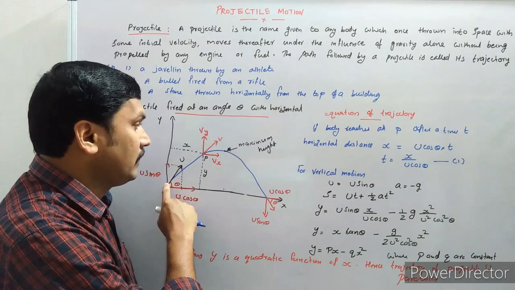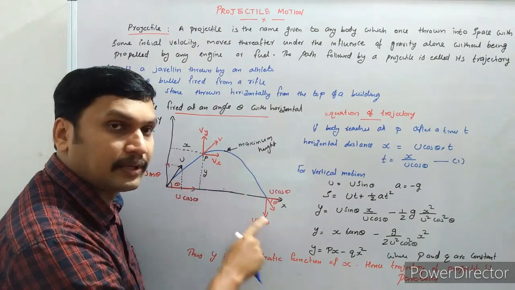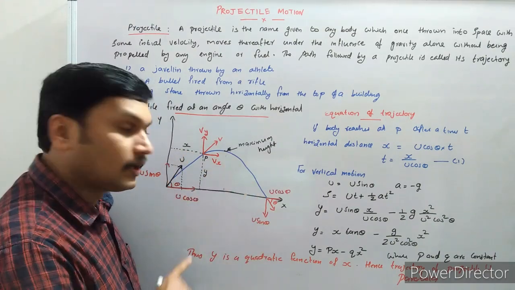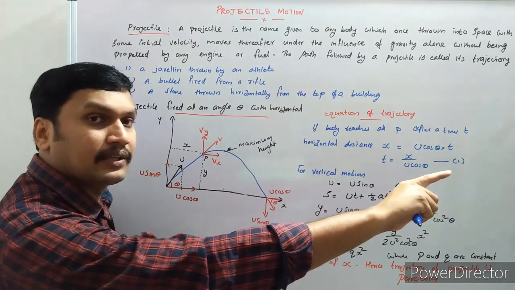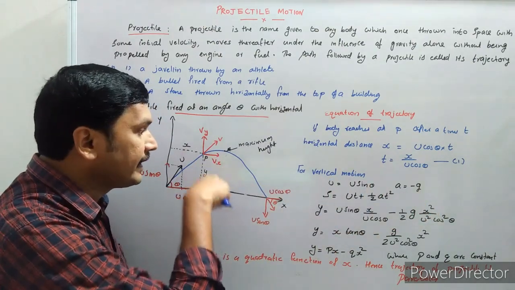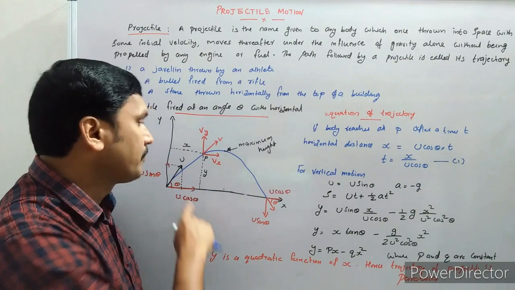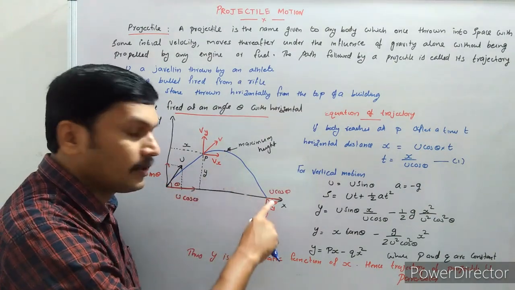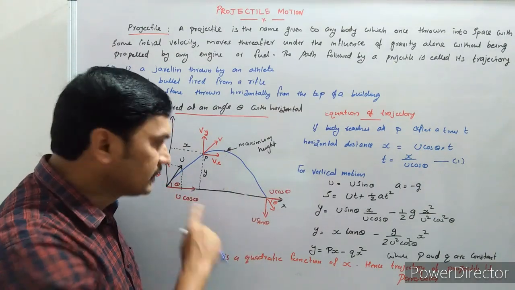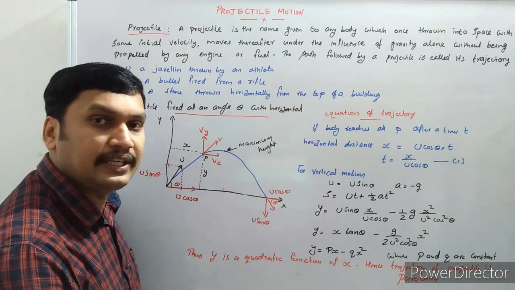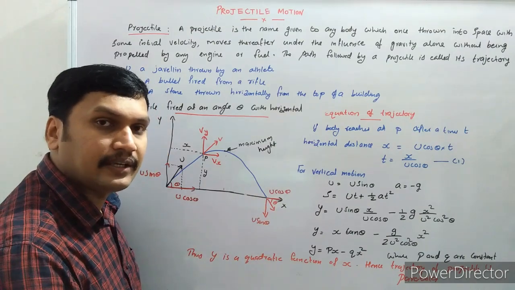And the projectile will move through a parabolic path because there are two types of motion. Along the horizontal direction there is a displacement, and in the vertical direction also it has a displacement. So the path of the projectile will be parabolic in nature. The trajectory of the projectile is parabolic in nature.